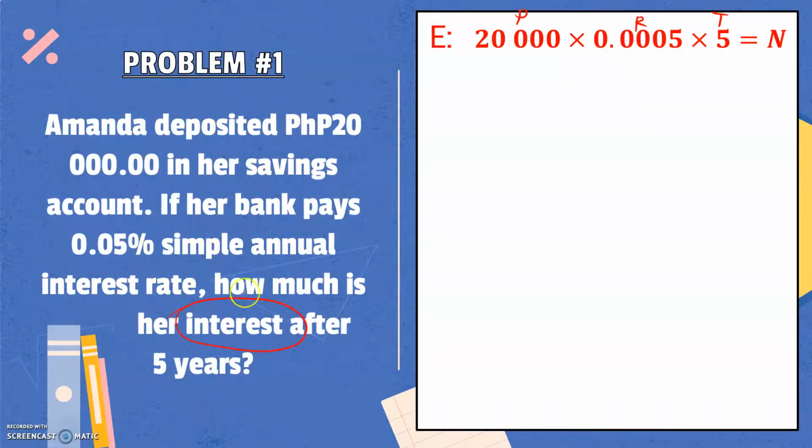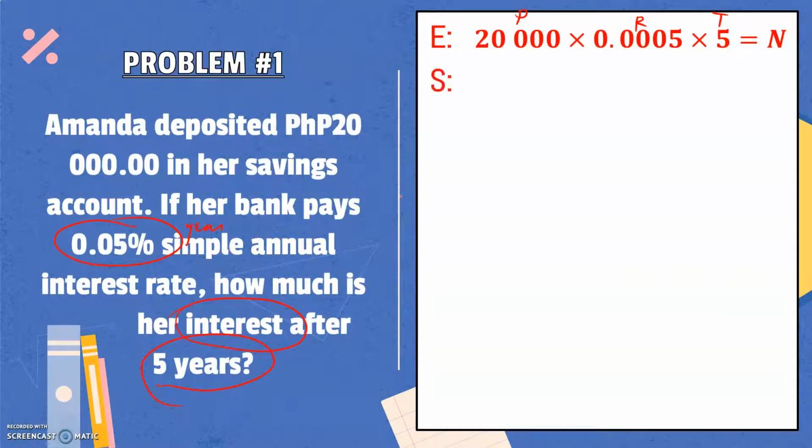Then we are asked to look for her interest after 5 years, so our time is 5. So for our equation, we will have 20,000 times 0.0005 times 5 equals n. By the way, when you say simple annual interest, it means that this interest rate will be given every year, okay, yearly, because it's annual.